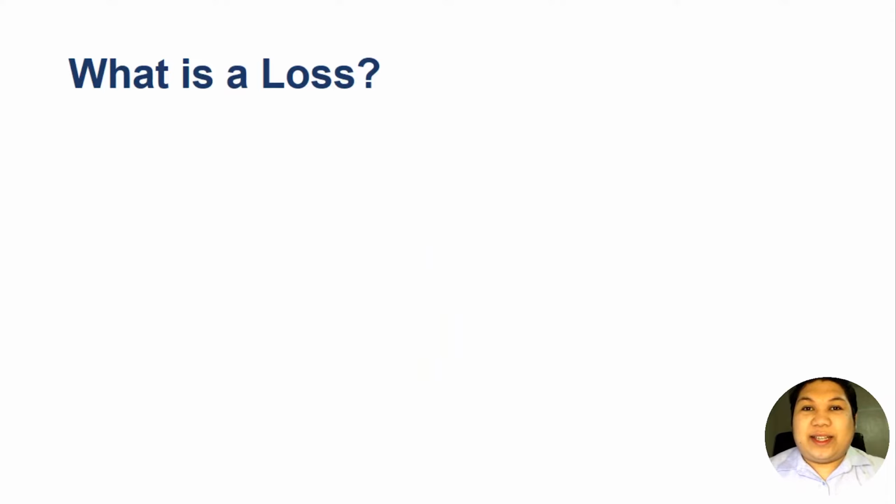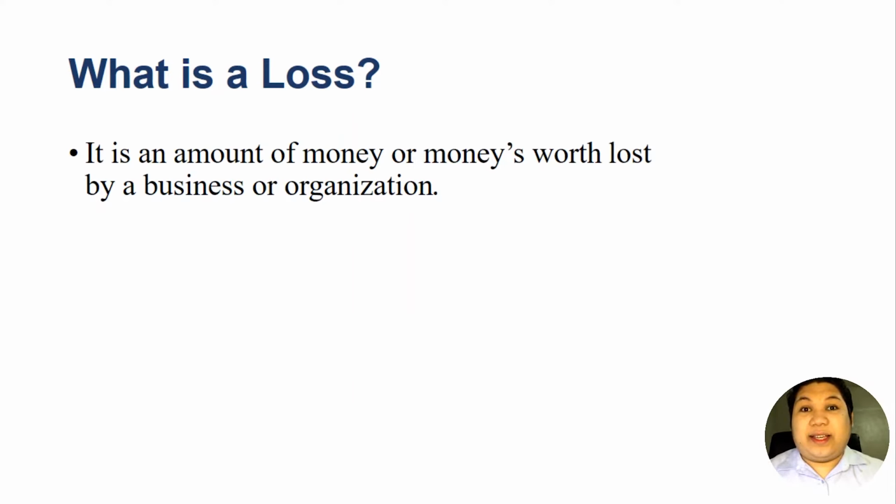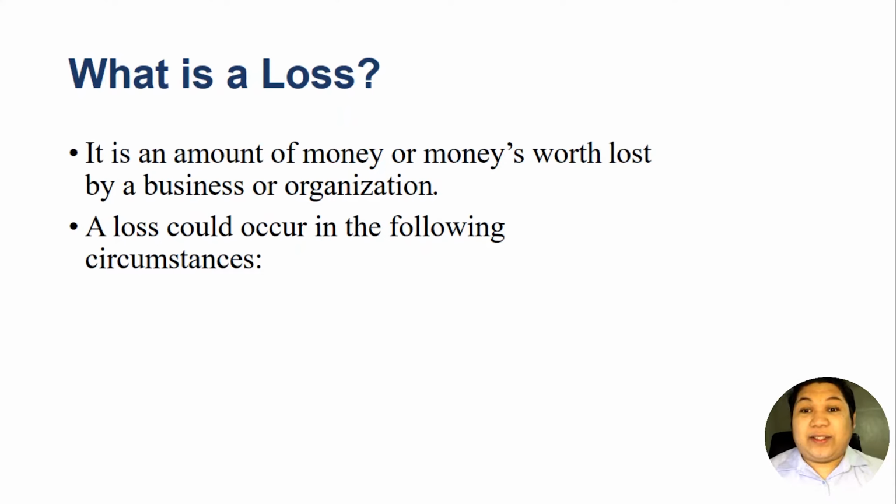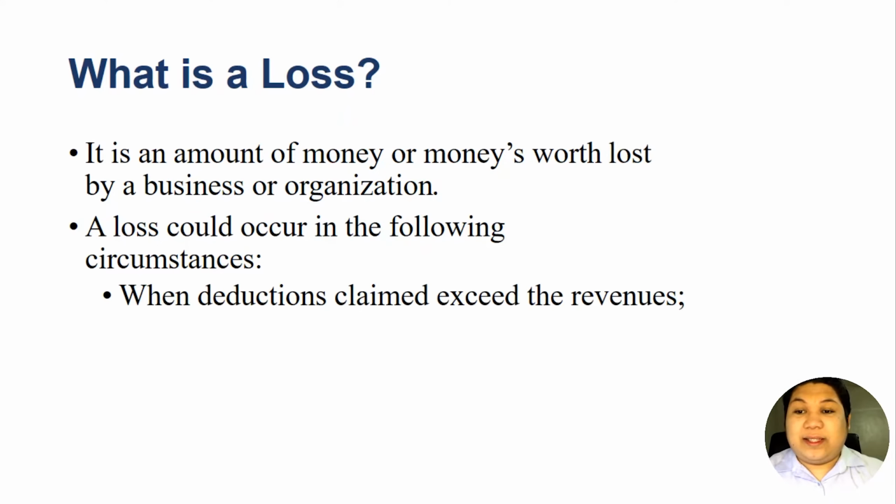So we will start this video by defining what is a loss. A loss is an amount of money or money's worth lost by a business or organization. A loss could occur in the following circumstances. First, when deductions claimed exceed the revenues.